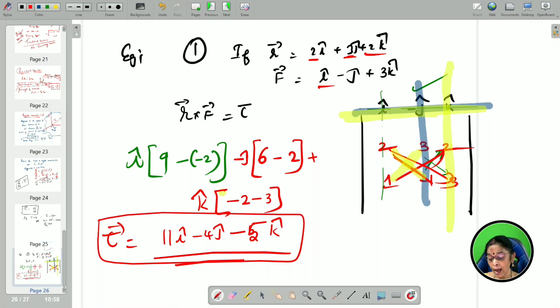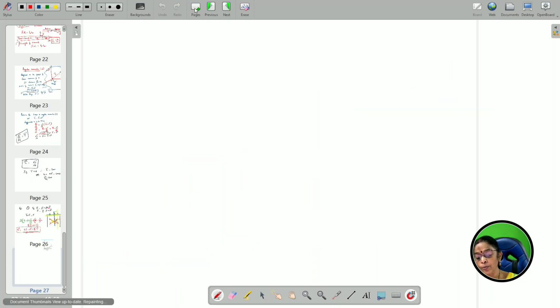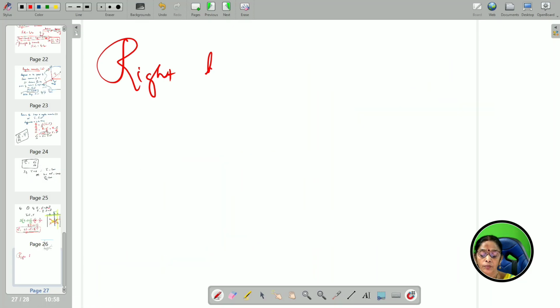So, learn angular momentum and torque. That is very easy for you to learn, and also keep in mind that torque is a vector quantity. When you rotate in anti-clockwise direction, it is moving upwards, taken to be positive. Rotate in clockwise direction, moving inwards, taken to be negative. So, you can use the right-handed screw rule to find out the direction of torque.